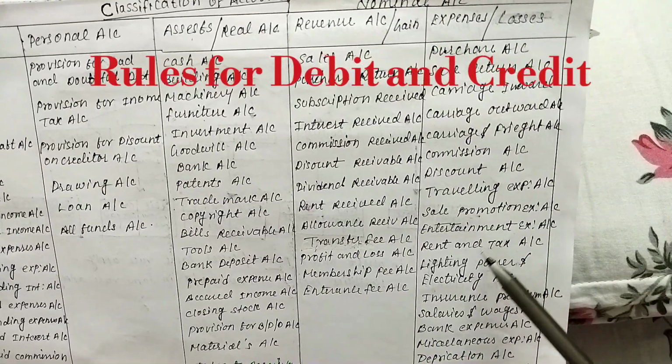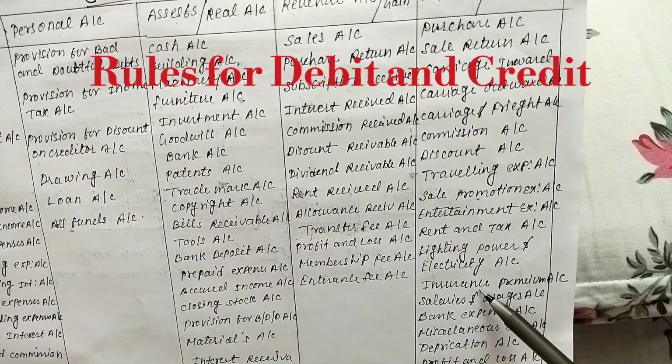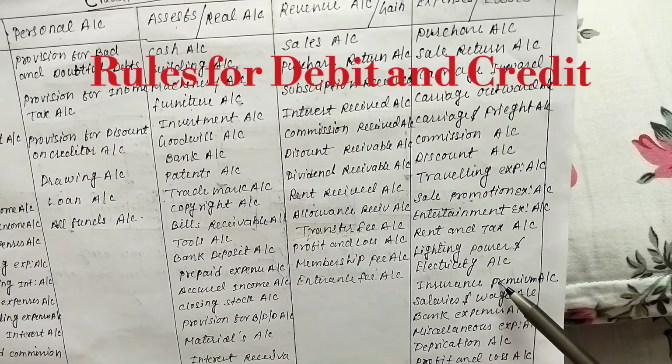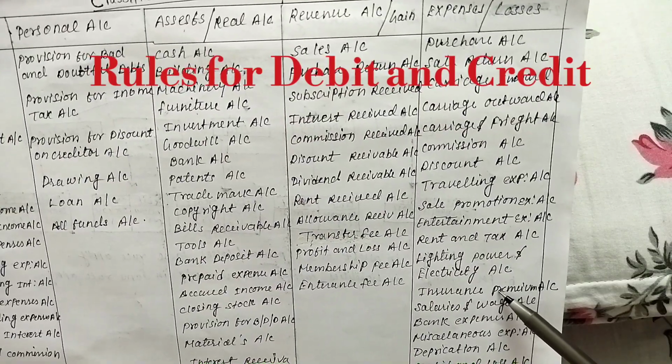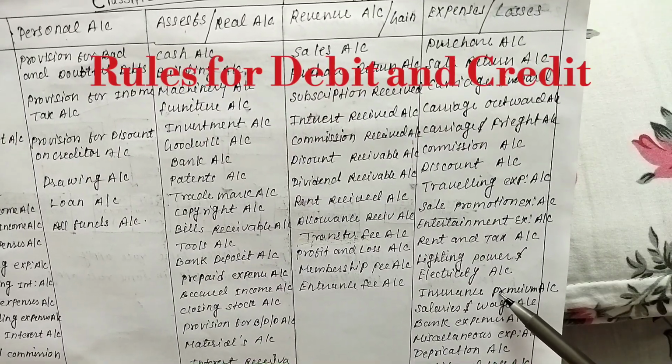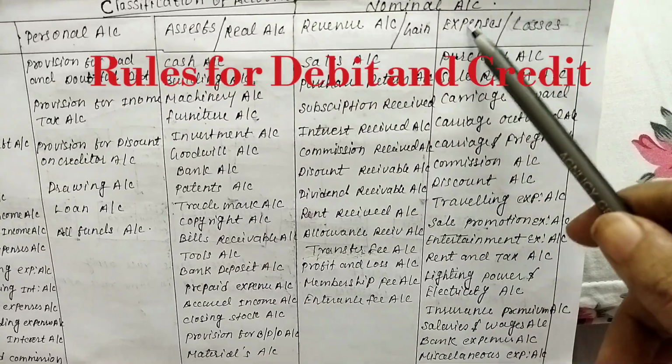Entertainment expense, rent and tax, light and power. Insurance premium: when we get an insurance policy, we have to pay premium. You have heard that we have to pay premium quarterly, half-yearly or annually. That premium is also an expense for us.